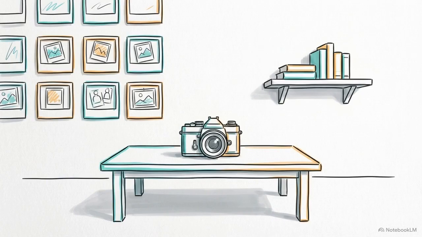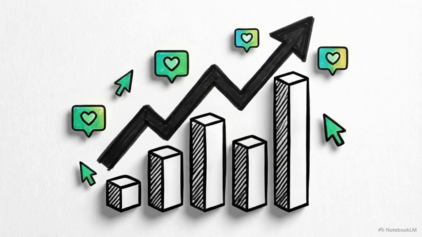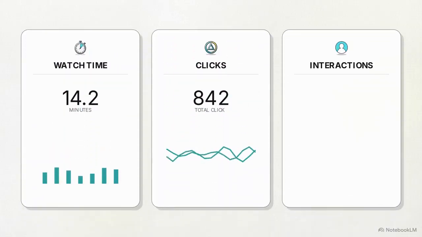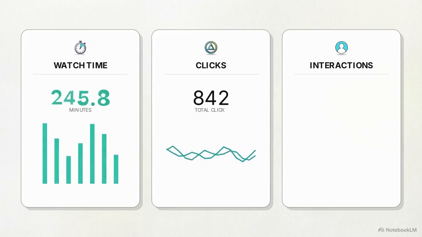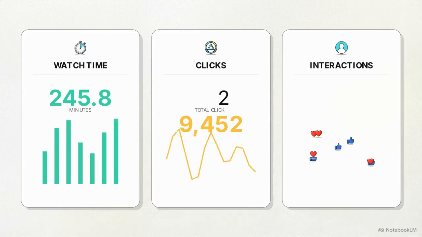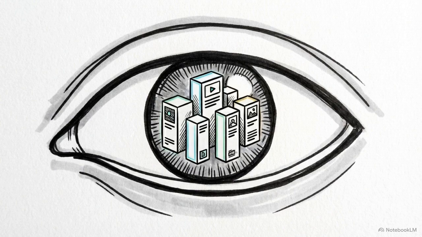Your feed is not a random list of posts, but a highly specific, customized space. This sorting process is guided by a specific directive. The system is designed to maximize user engagement. The platform tracks specific indicators of your attention: how many minutes you watch, which posts you click, and every like, share, or comment you leave. High engagement numbers translate directly into user retention and ad revenue. The algorithm's primary role is to keep you on the platform as long as possible.